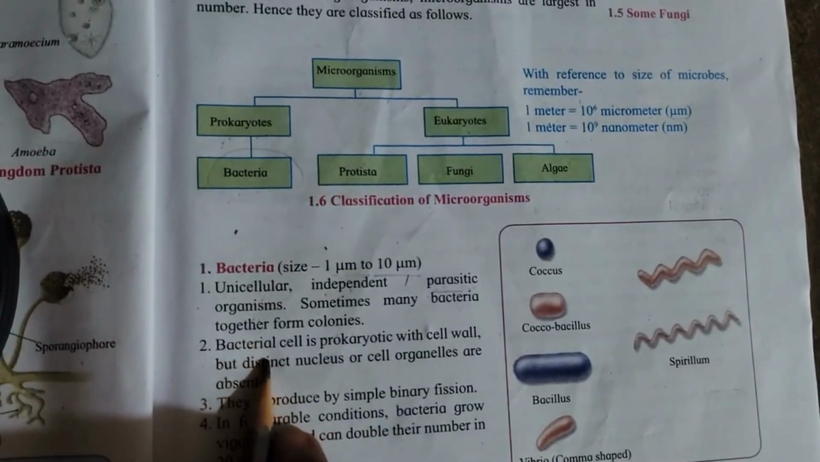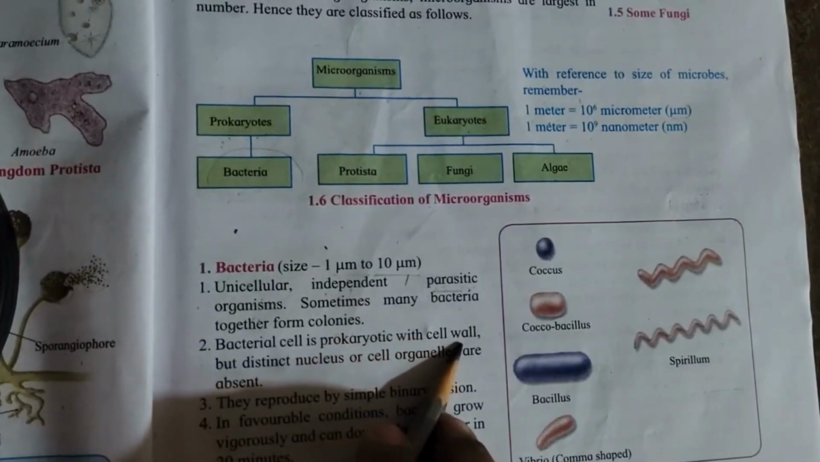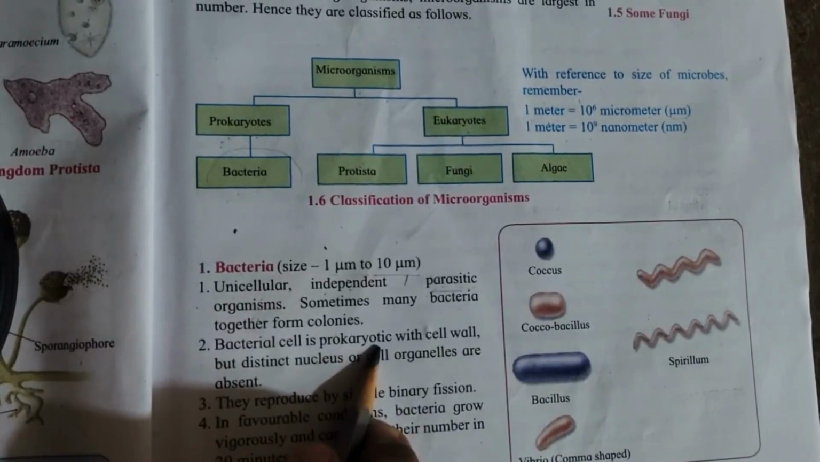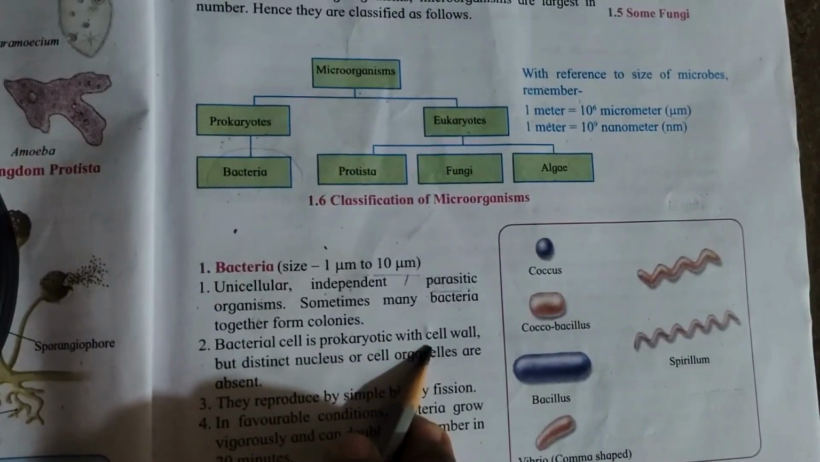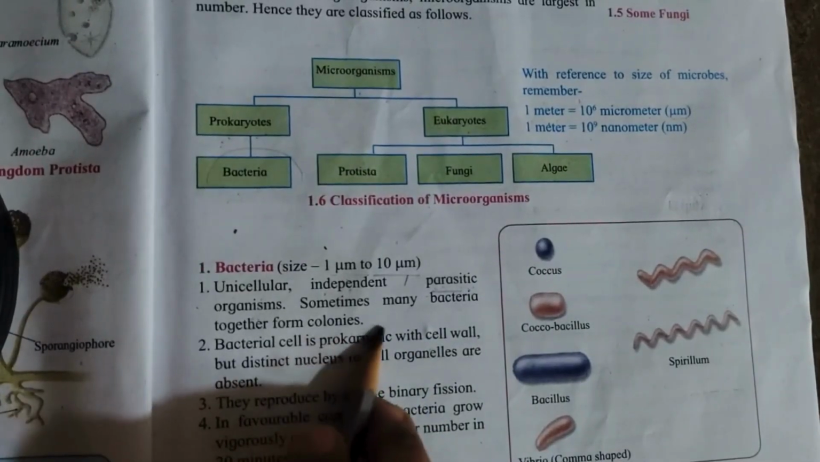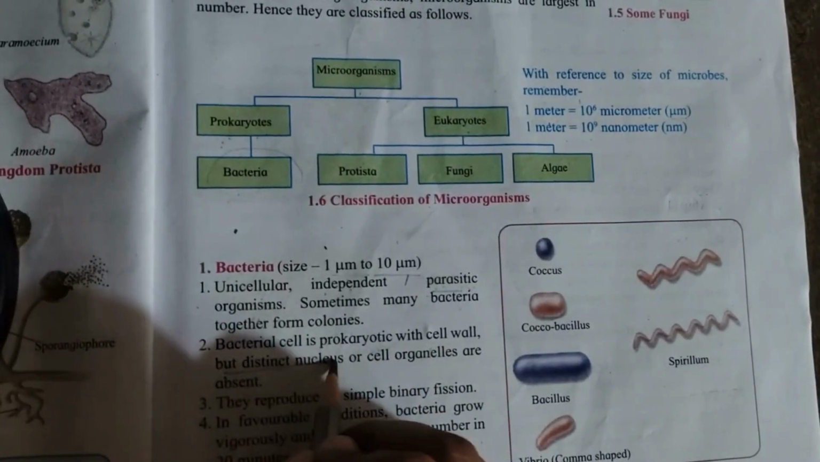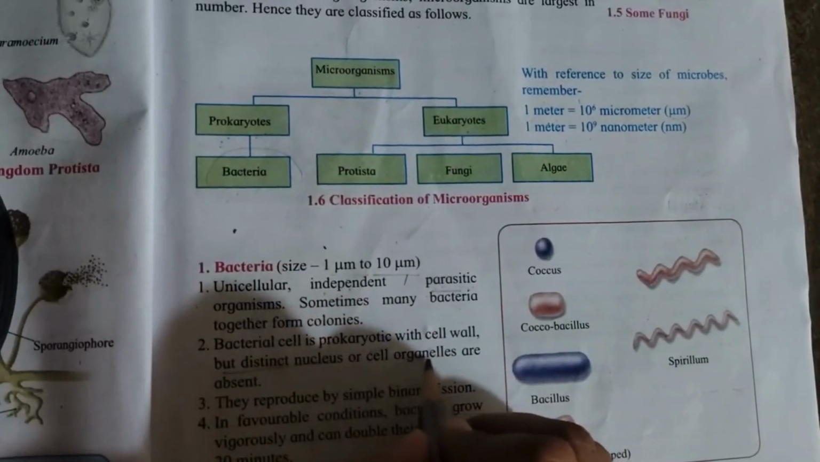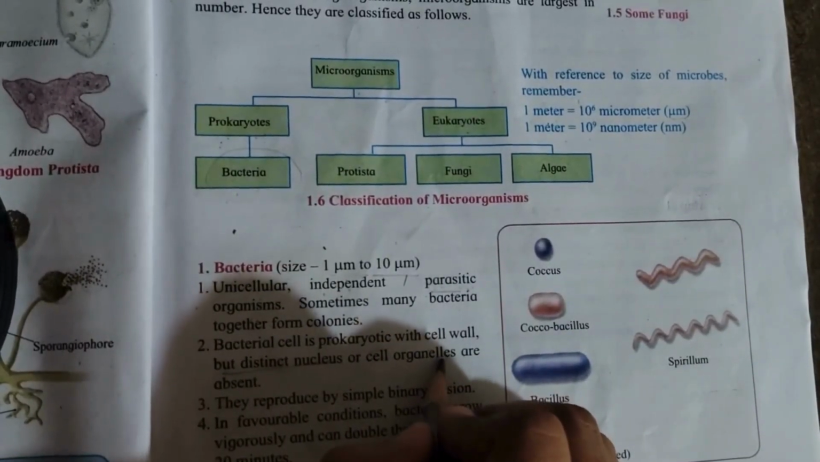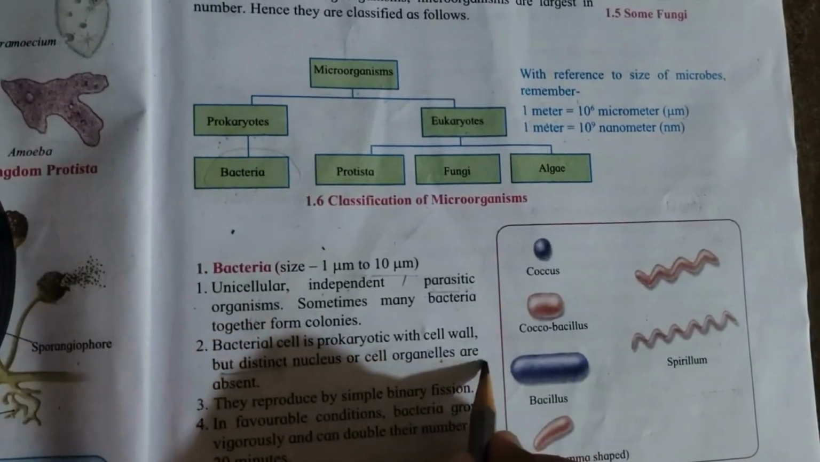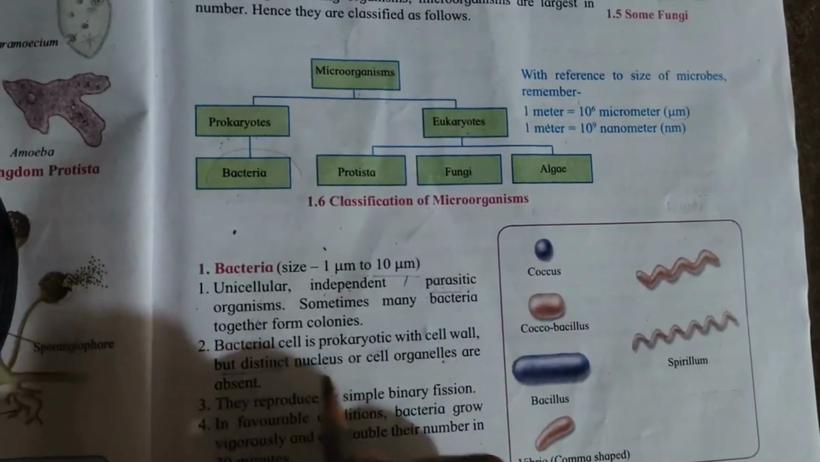Second point is bacterial cell is prokaryotic with cell wall. Bacterial cell is prokaryotic and they have a cell wall. Now what does it mean? Prokaryotic cell, already we have discussed. It simply means that there is no distinct nucleus and no membrane bound cell organelles. So distinct nucleus or cell organelles are absent.